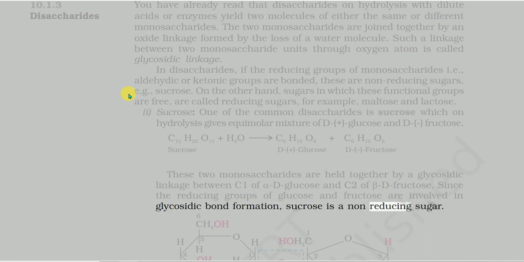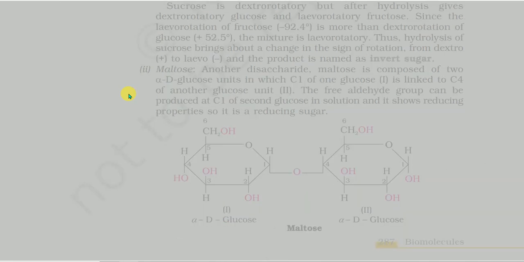Sucrose is dextrorotatory but after hydrolysis gives dextrorotatory glucose and levorotatory fructose. Since the levorotation of fructose, (-)92.4 degrees, is more than the dextrorotation of glucose, (+)52.5 degrees, the mixture is levorotatory. Thus, hydrolysis of sucrose brings about a change in the sign of rotation, from dextro (+) to levo (-), and the product is named invert sugar.